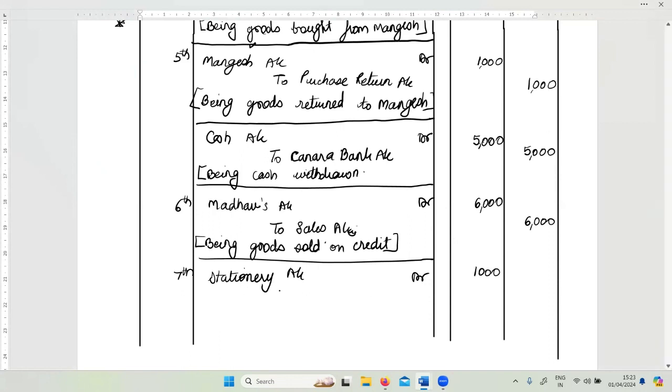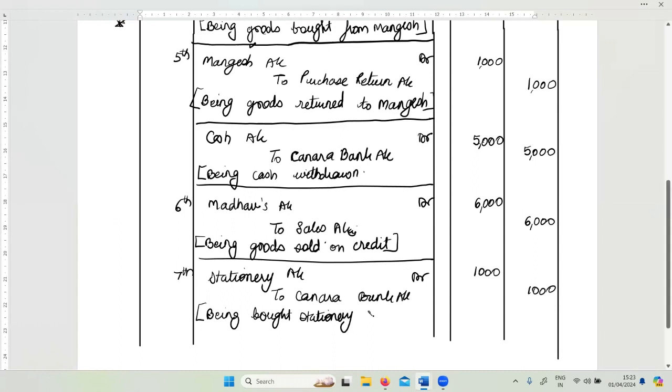And who has paid on behalf of the business? Bank. So Canara Bank account, credit, 1,000. Here you will write: being bought stationery and paid by check. Right?